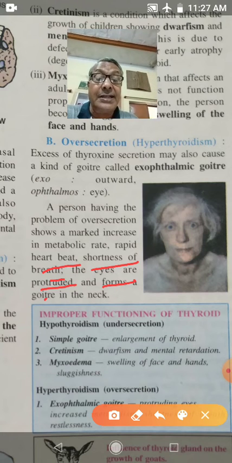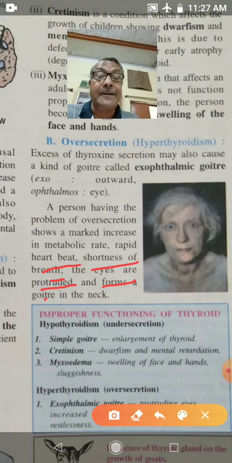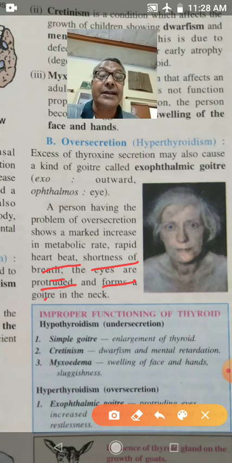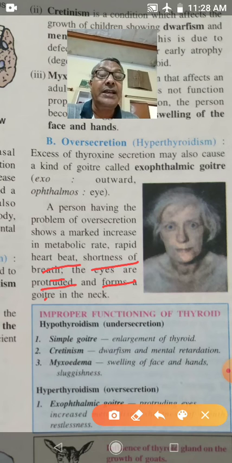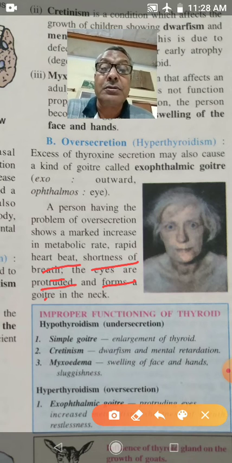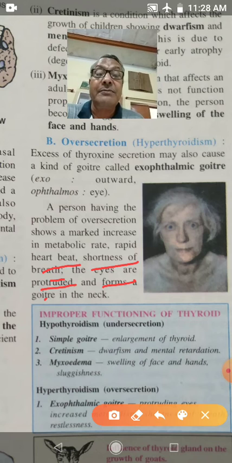If there is under secretion of this hormone, then persons suffer from simple goiter, cretinism or myxoedema. If there is over secretion of this hormone, persons suffer from exophthalmic goiter.